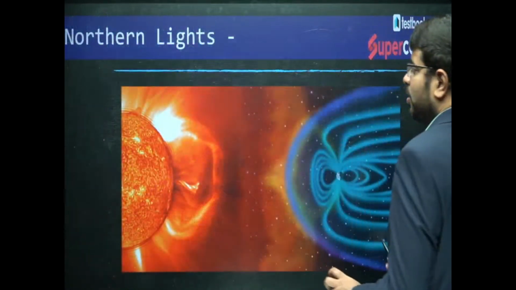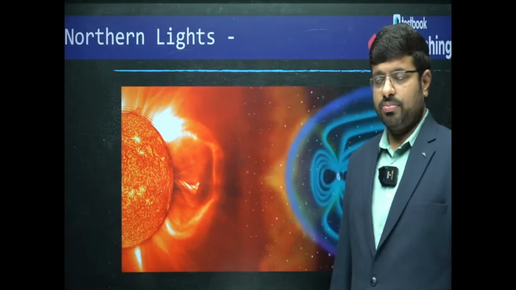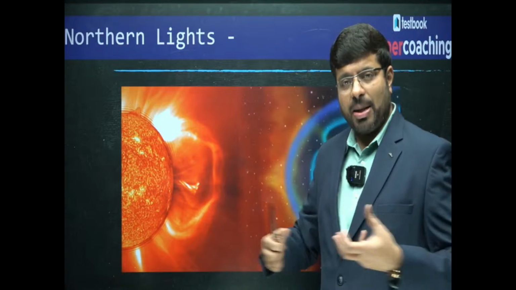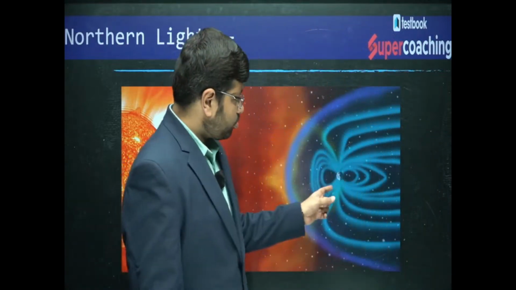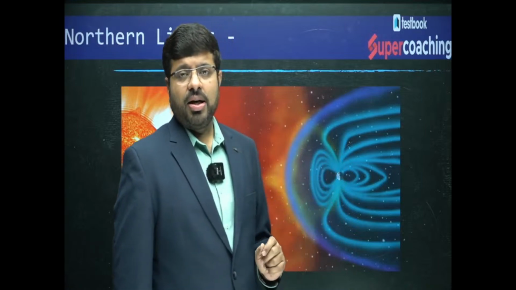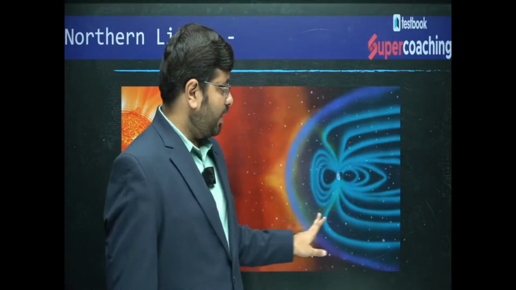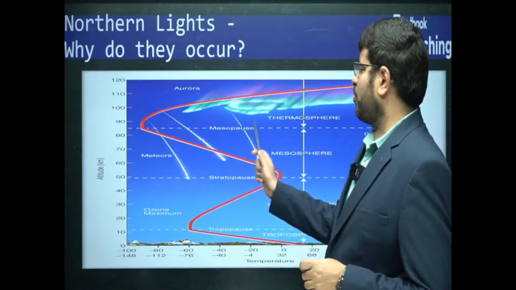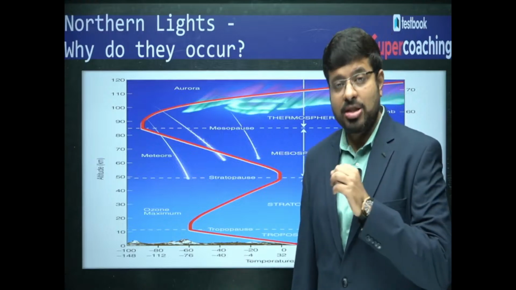So if you move forward, how do these northern lights occur? The first thing you need to understand, this is the sun. There are solar winds coming from the sun. These solar winds interact with the Earth's magnetic field. As they interact with the Earth's magnetic field, the winds will be deflected, and you all know that we have different layers of our atmosphere, and the layer which we call the thermosphere or the ionosphere is where you have the electrically charged particles.